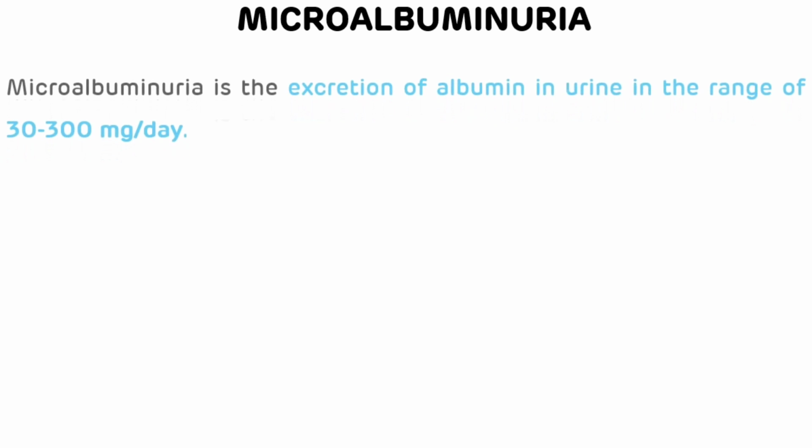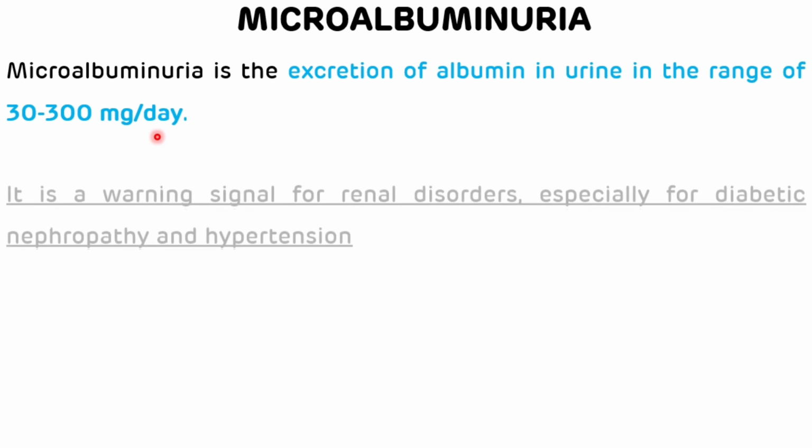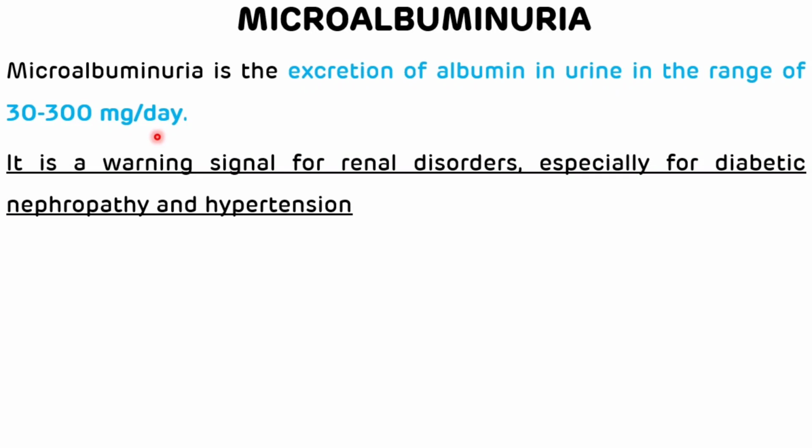Now there is another terminology, that is microalbuminuria. Microalbuminuria is the excretion of albumin in urine in the range of 30 to 300 milligram per day. If the excretion of albumin in urine is greater than 300 milligram per day, then it is known as macroalbuminuria. Microalbuminuria is a warning signal for renal disorders, especially for diabetic nephropathy and hypertension.